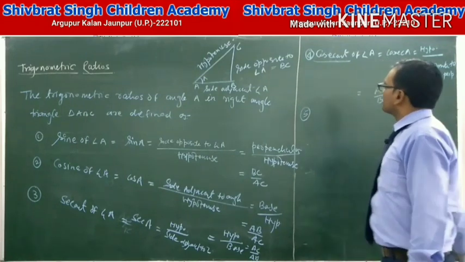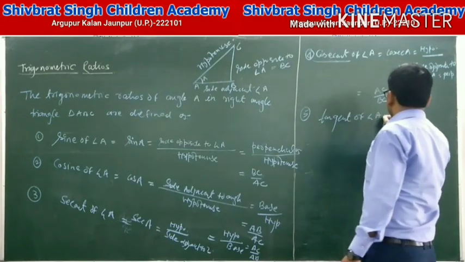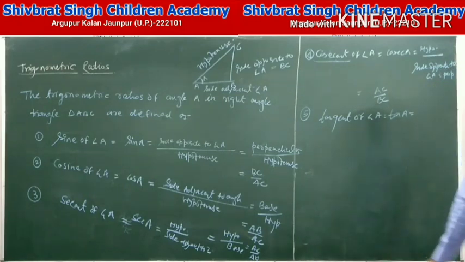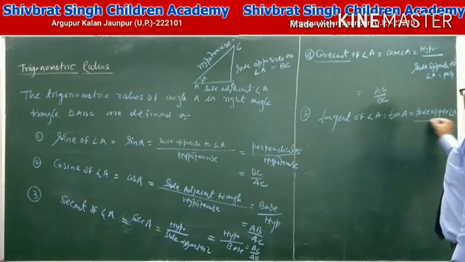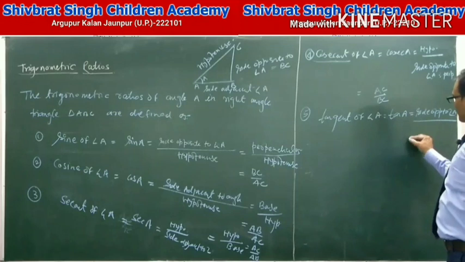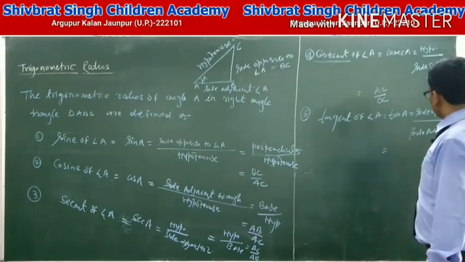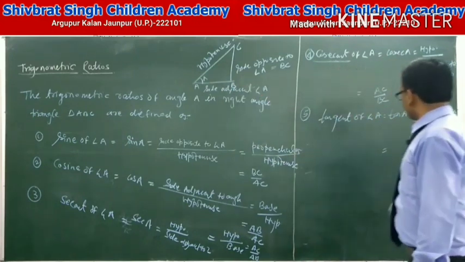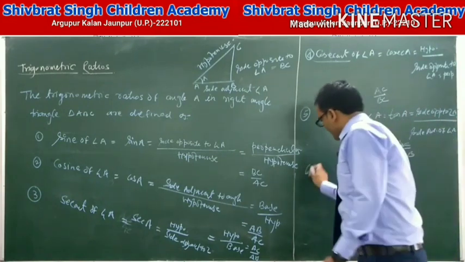And fifth is the tangent. Tangent of angle A is abbreviated as tan A. Tan A is defined as the side opposite to angle A upon the side adjacent of angle A. That means the side opposite to angle A is BC upon AB.